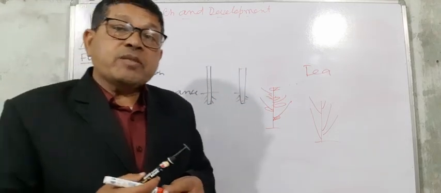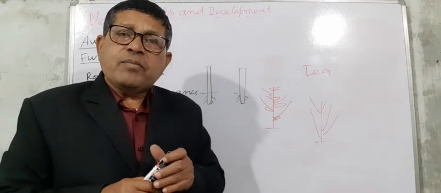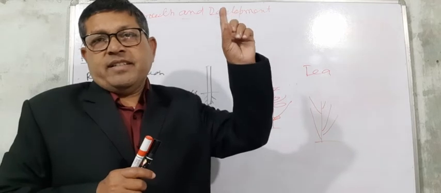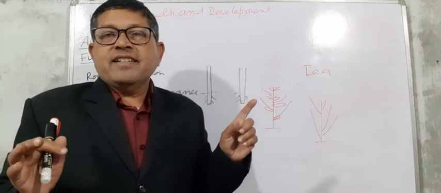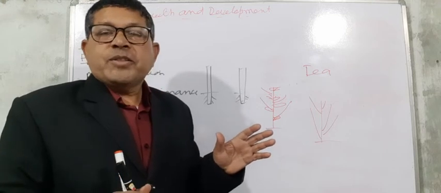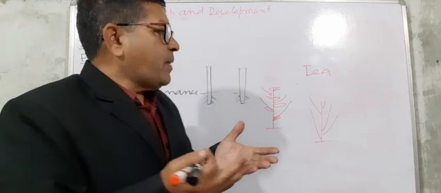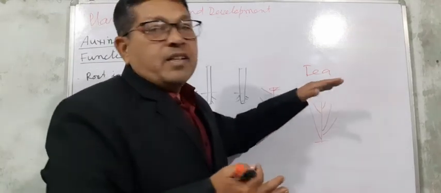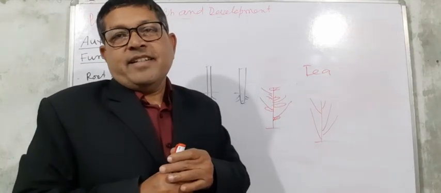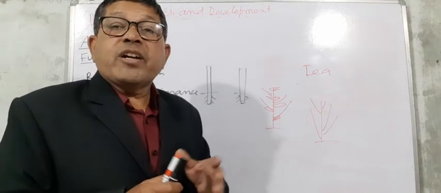Apical dominance means it promotes the growth of only apical buds and inhibits the growth of the lateral buds. You know about gardeners: with the help of scissors, they remove the apex to make the bushes more dense.